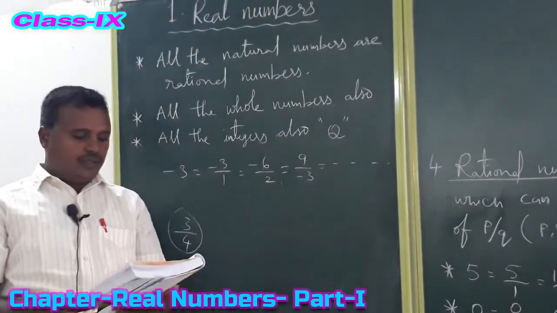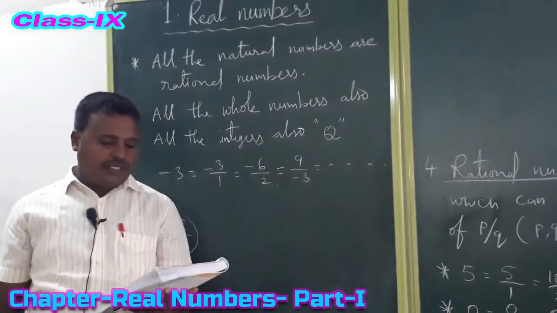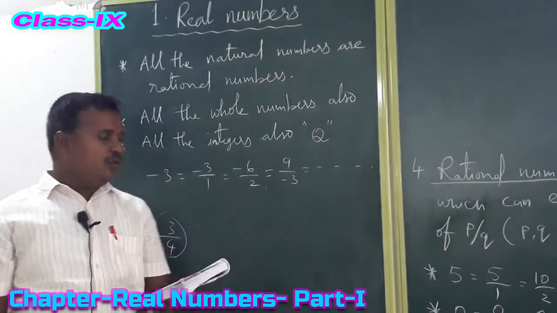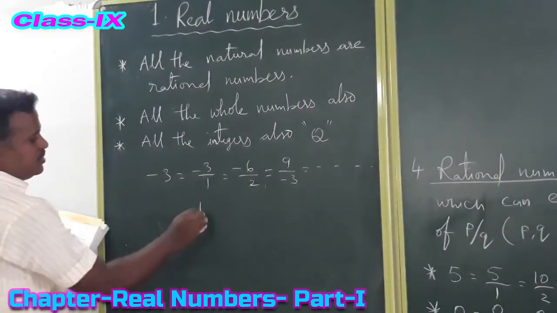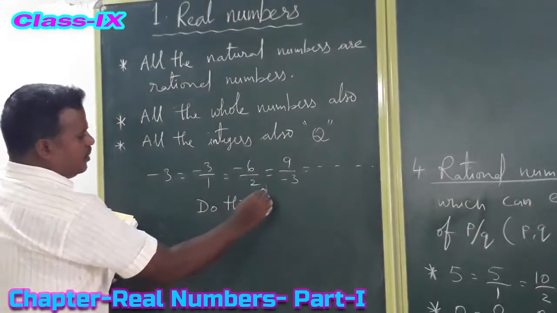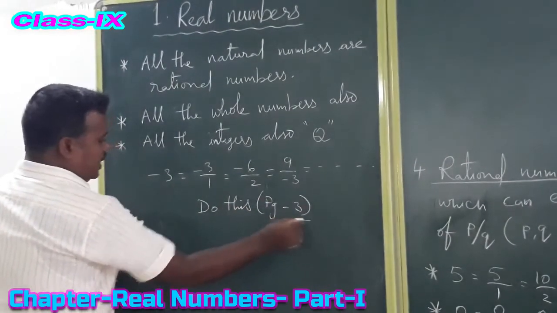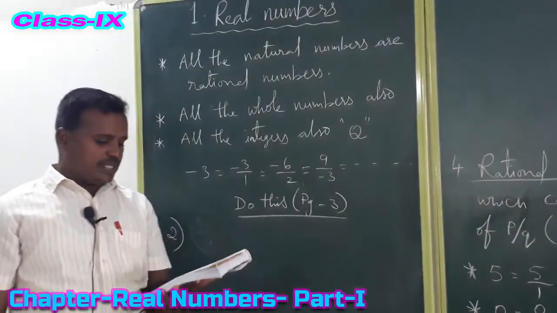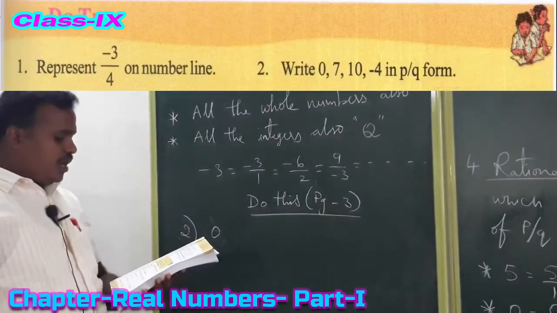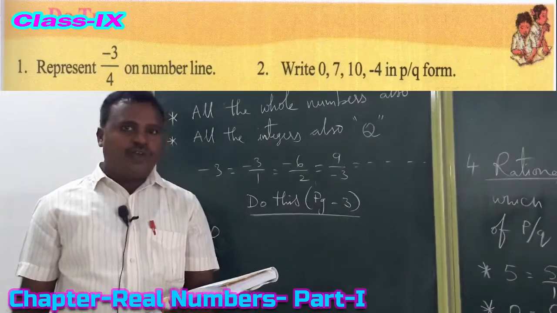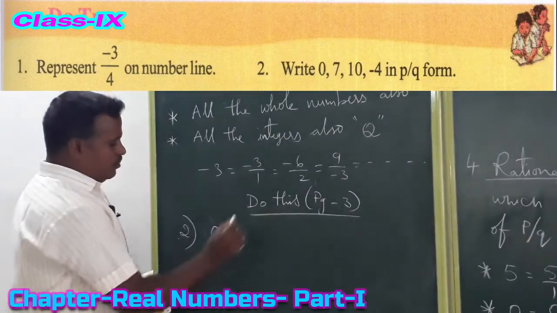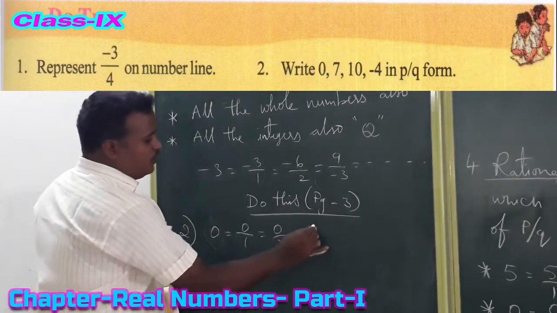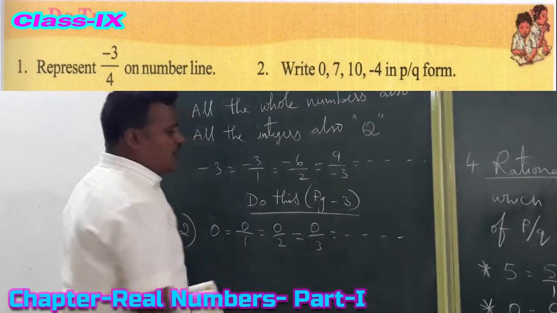Page number 3. Do this second problem: write 0, 7, 10, minus 4 in the form of p by q. Based on this concept, we can do the second problem. 0 we can write as 0 by 1, 0 by 2, 0 by 3, 0 by 4, like that in the form of p by q.